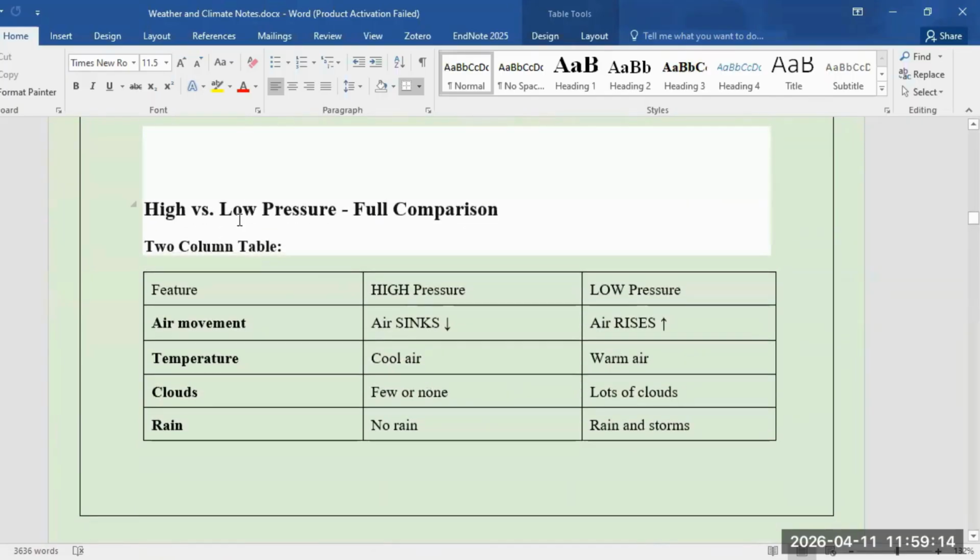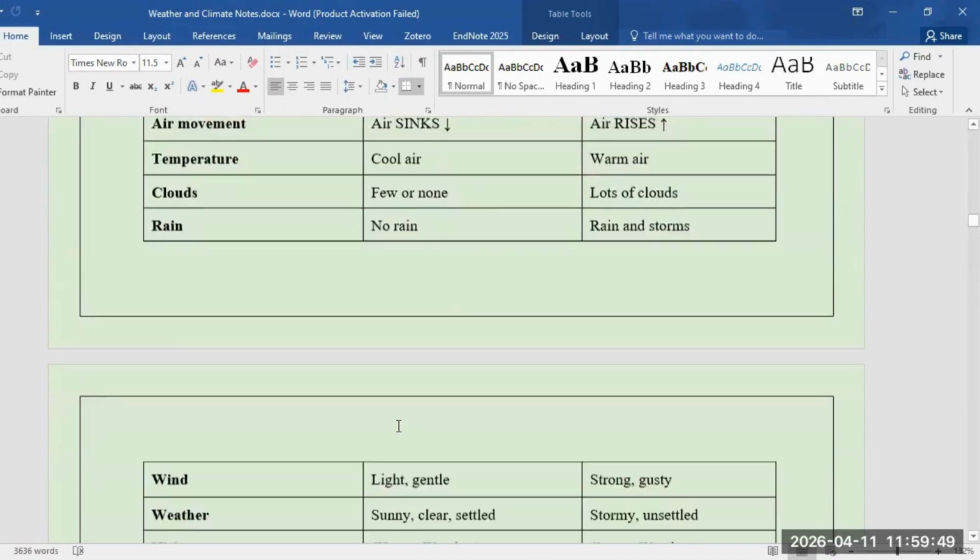Now let's understand the difference between high pressure versus low pressure. Air movement is the first thing that we need to know. Air sinks when there's high pressure and air rises when there's low pressure. Temperature: we feel cool air when there's high pressure, and that's why on the mountains we have cool air. We feel warm air when there's low pressure. Clouds are few or none in high pressure, and there are lots of clouds in low pressure areas. We usually do not experience any rain in high pressure, and we face a lot of rain and storms in low pressure areas.